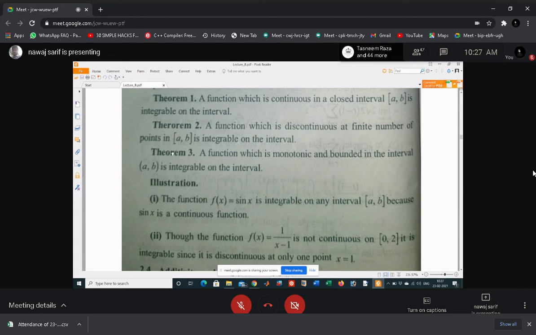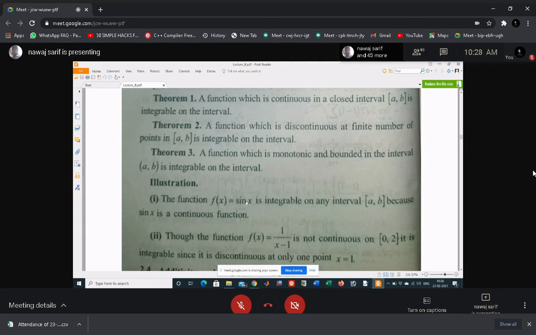Set any example which is monotonic and bounded also. Infinity is not included here, because if you take infinity, then this function is not bounded. You have to choose a function which is bounded, so simply choose a bounded finite interval, like a to b, or 0 to 1.